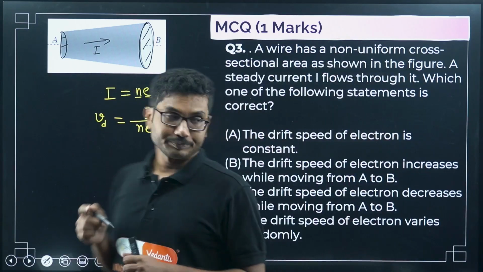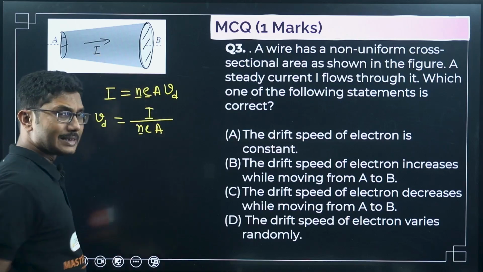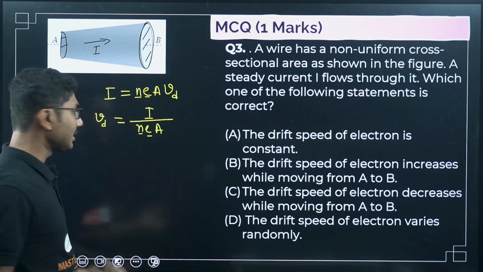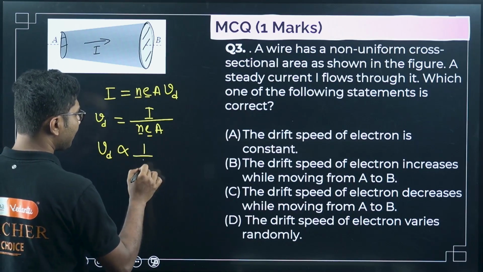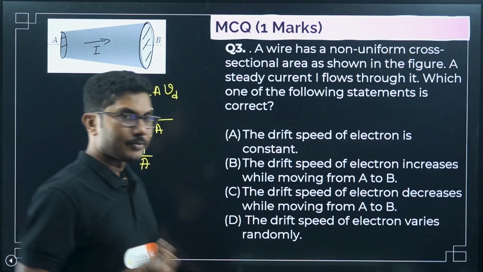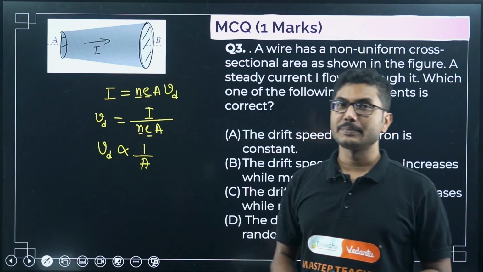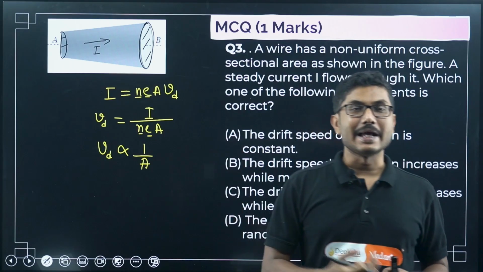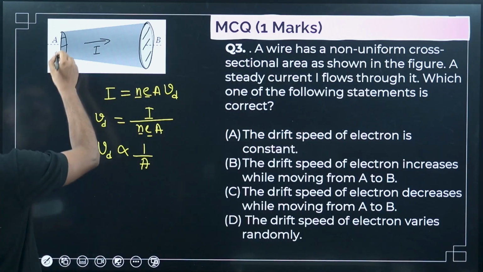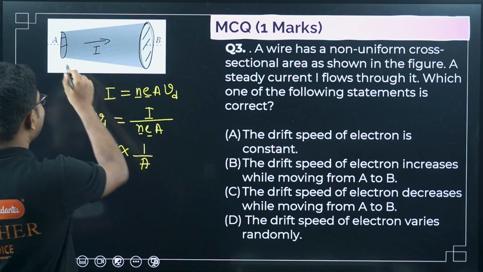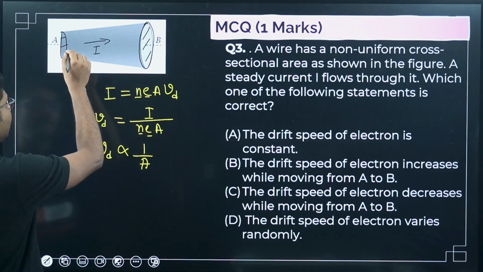Now what is the relationship? I is constant, number density is constant, charge of an electron is a universal constant. So we can say that drift velocity is inversely proportional to area. More the area, less the drift speed; less the area, more the drift speed, right? So here, as you can see, for A the area is less, for B the area is more, so drift speed should be higher here.